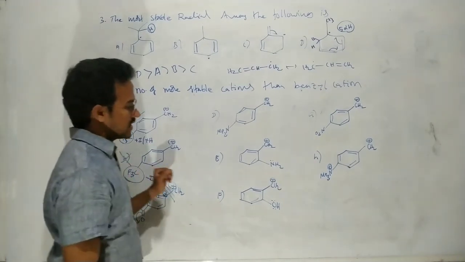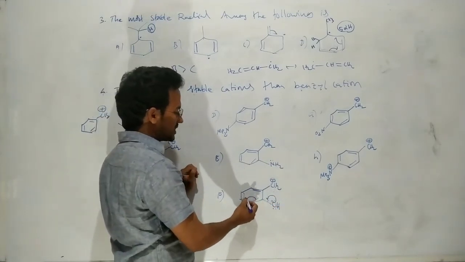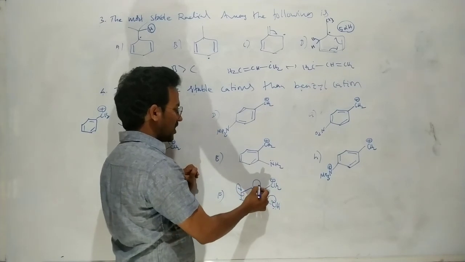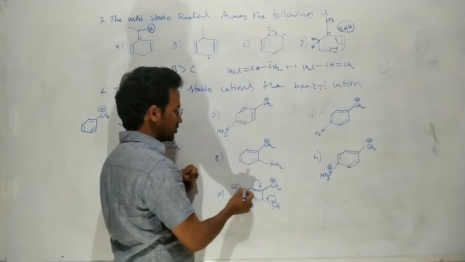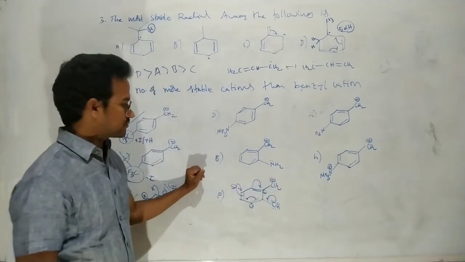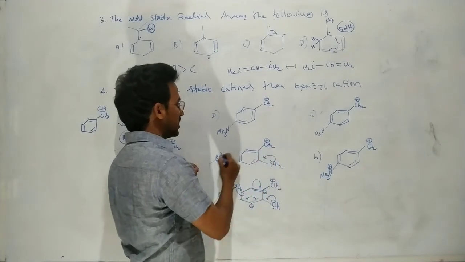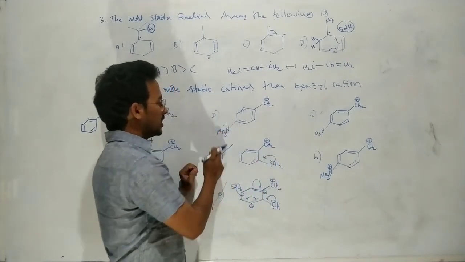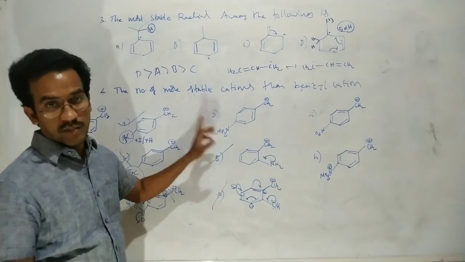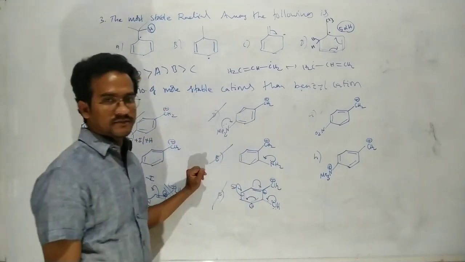Okay, that's it. Next here, this OH is a plus M group. That OH plus M group makes the negative charge at ortho position and para positions. Okay, so here negative and positive, more stabilization. So it is more stable. Next here also NH2 is a donating group, it is also more stable. Here that means the N,N-dimethylamine group is also a plus M group. Plus M group stabilizes the carbocation.